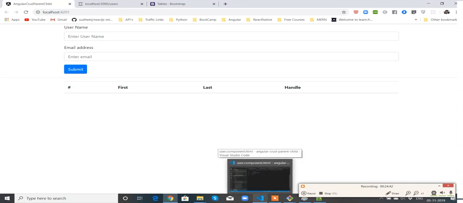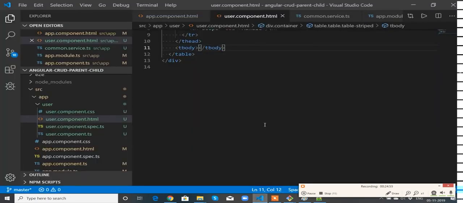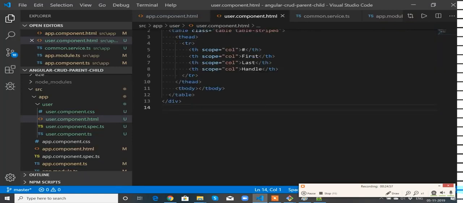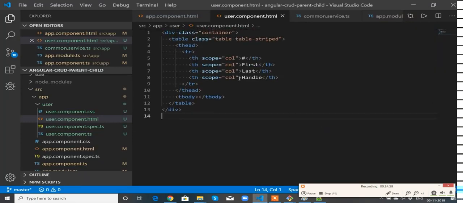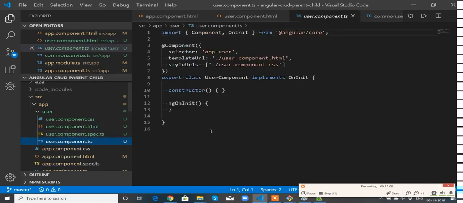How will the user component, meaning the child component, get the information from its parent that a user has been posted or created? To do that, we need to raise an event.